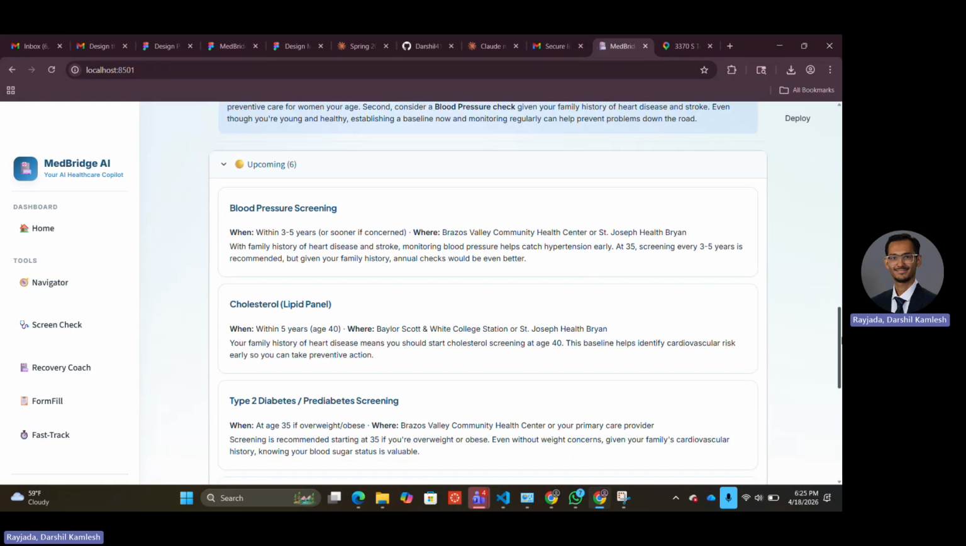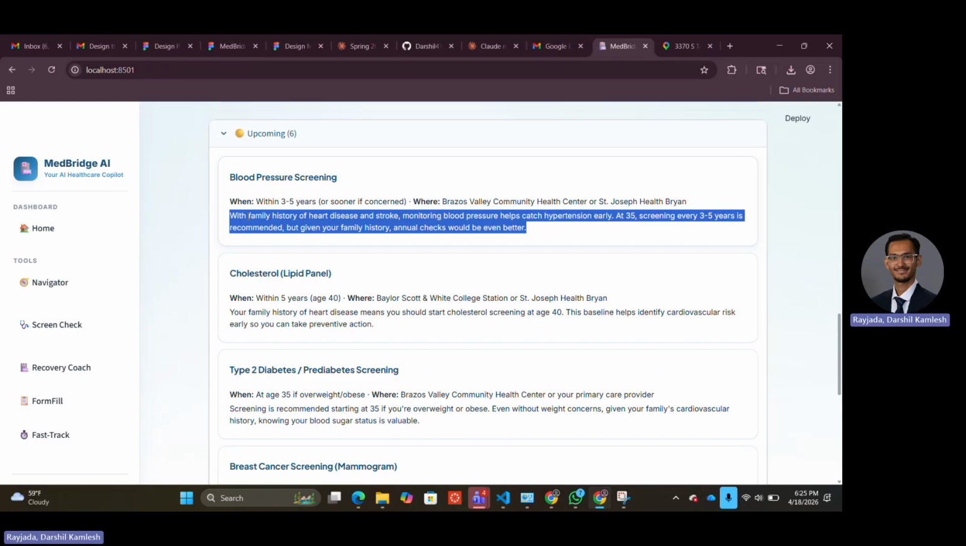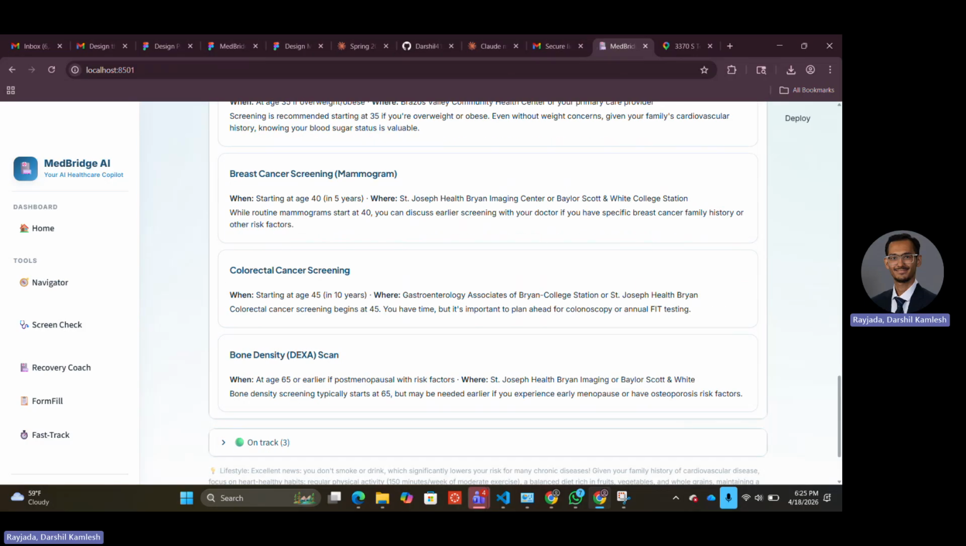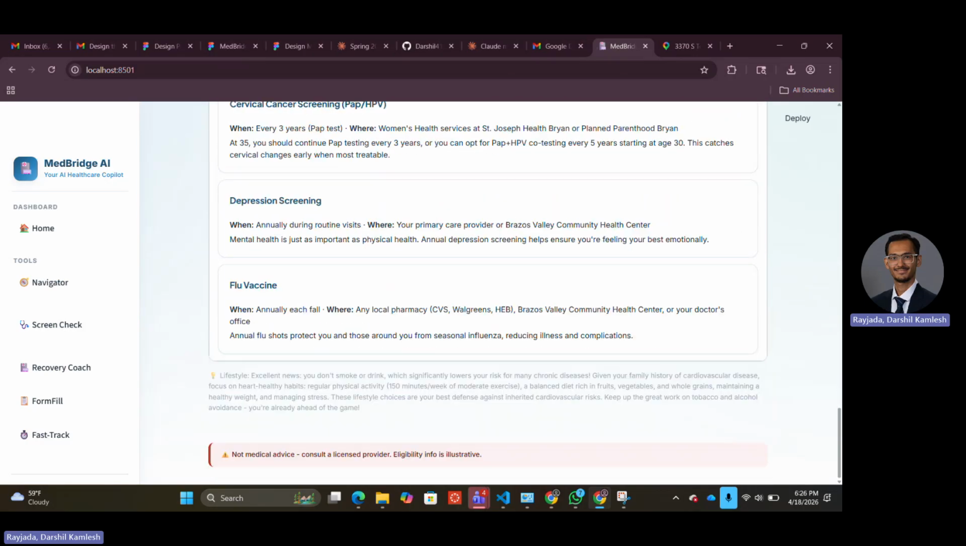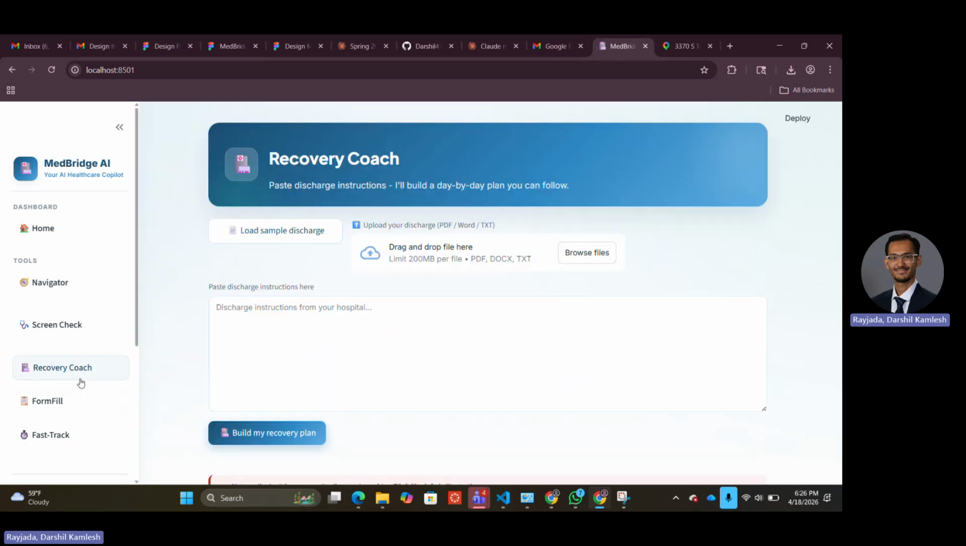Scrolling further down, you can see there's a brief description of all the screenings that are due for me and which are all on track for me. And so this is about the screen check. Now moving on to the recovery coach.